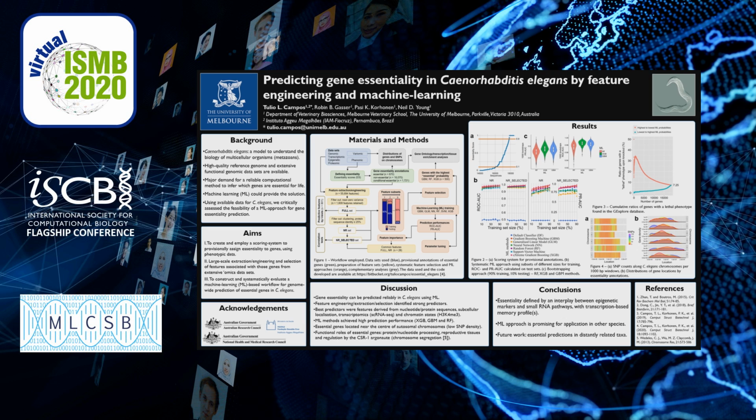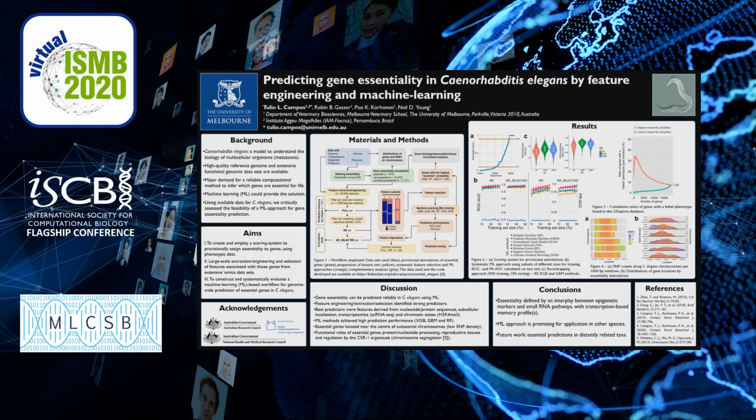Next, we carried out 2 complementary analyses to gain more insights about essential gene location and function. First, we evaluated whether essential genes have a preferential location on chromosomes. As we can see in Figure 4, we found that essential genes were more likely to be found in or near the center of autosomal chromosomes. These locations correlated well with regions depleted of SNPs.